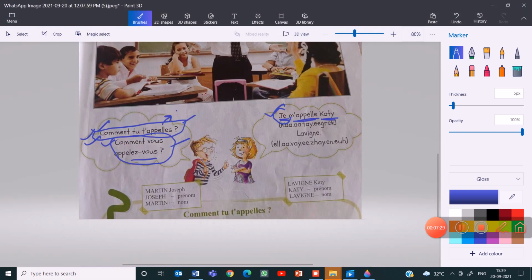This boy's name is Martin Joseph. So Joseph is the prénom, the first name, and Martin is the nom, that is the surname. So in French, the surname is written before. Okay? So Katie Lavigne will be written as Lavigne Katie. That is, Katie is the first name or the prénom, and Lavigne is the surname or just the nom.